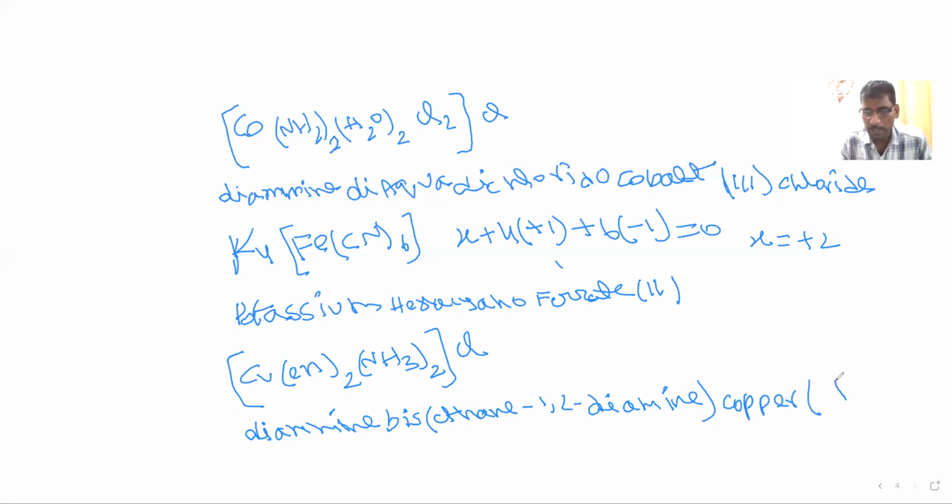And also calculate the oxidation number. En charge is 0, NH3 charge is 0, only Cl charge is -1. So the copper charge will become 1. And the anion name, finally, chloride. So like that, whatever molecule is given, we can write IUPAC names. You just have to remember the rules, and also the table I sent. First you have to read the table, then only can you understand. I will send the table with the denticity, charge, and names. You can practice with that table. So these are IUPAC names.